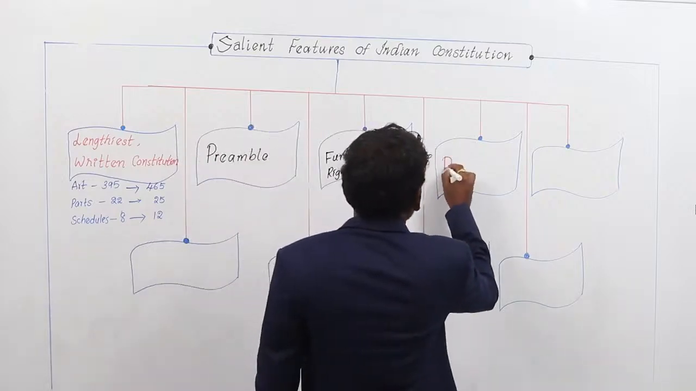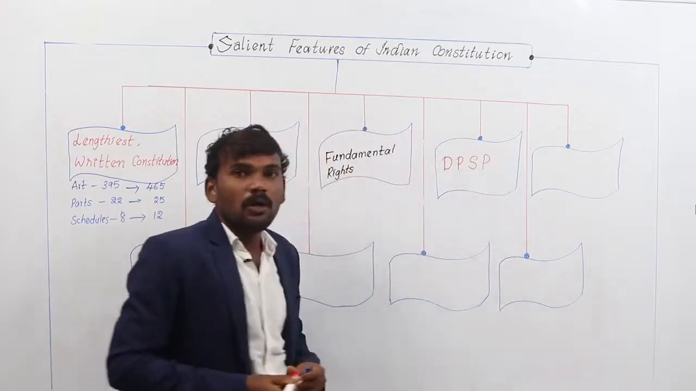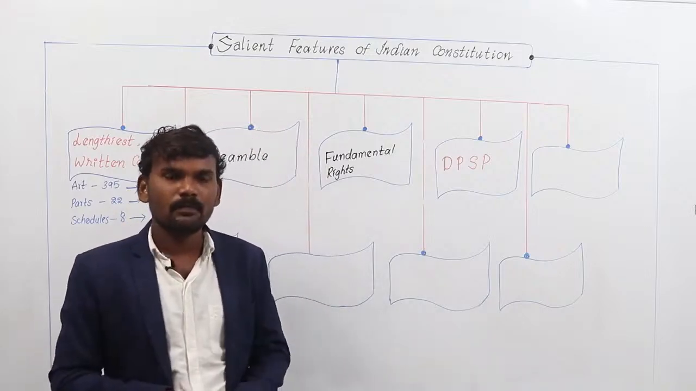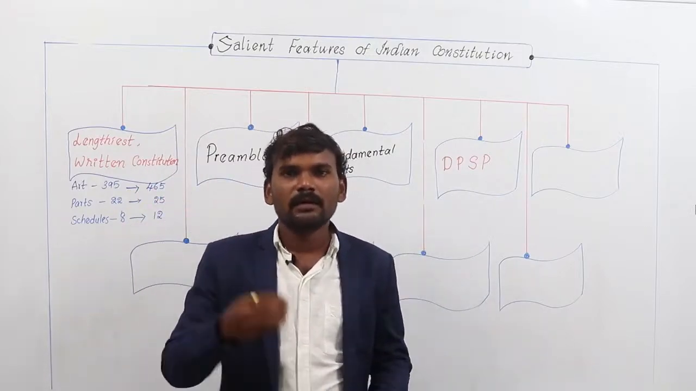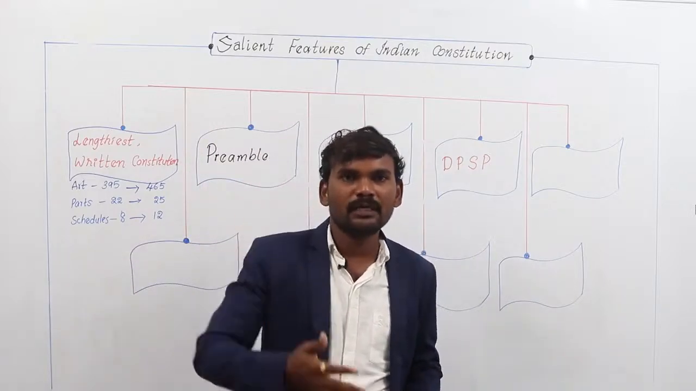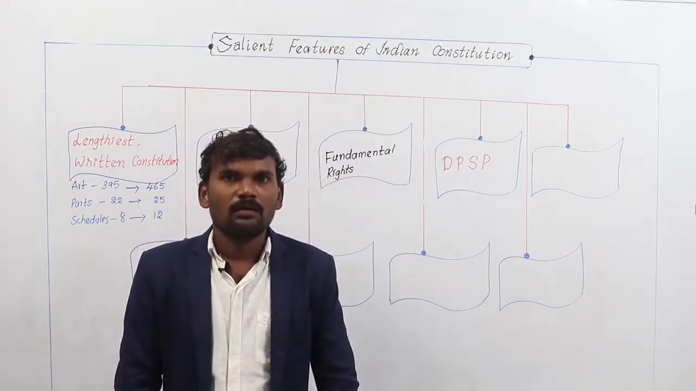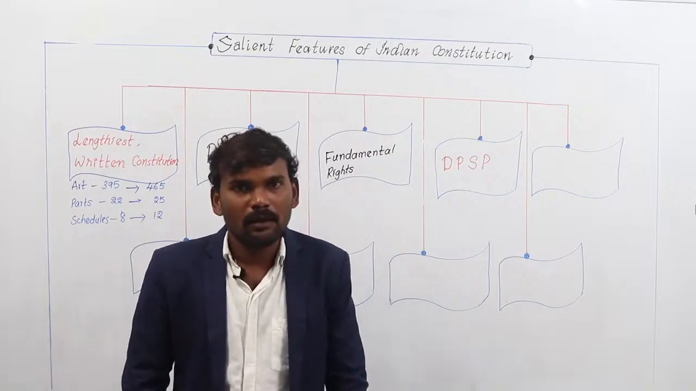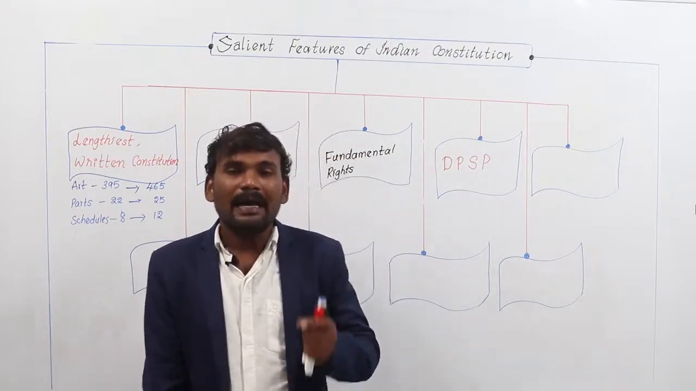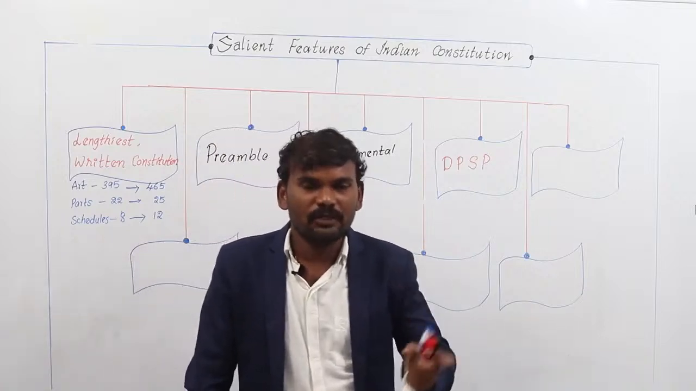Next one is DPSP, Directive Principles of State Policy. The concept of Directive Principles of State Policy is borrowed from Ireland. Directive principles are the guidelines given to the governments on how to administer the state, what steps the governments have to take while they make a law, or the parliaments are enacting a law. These DPSPs pave a way for the governments to administer and to build a welfare state.